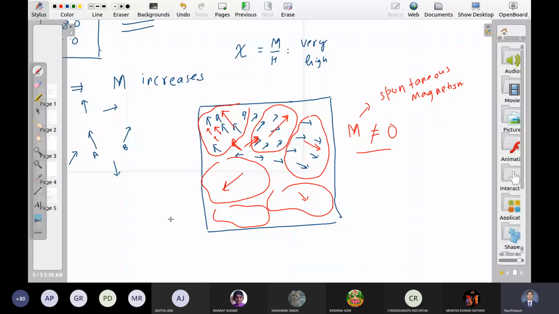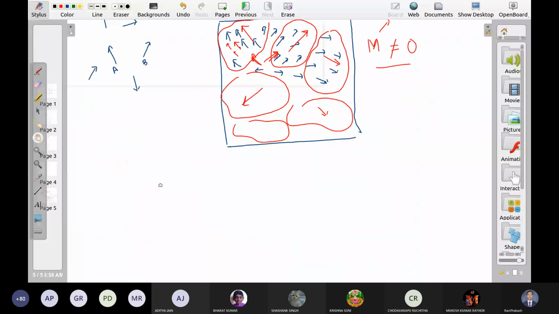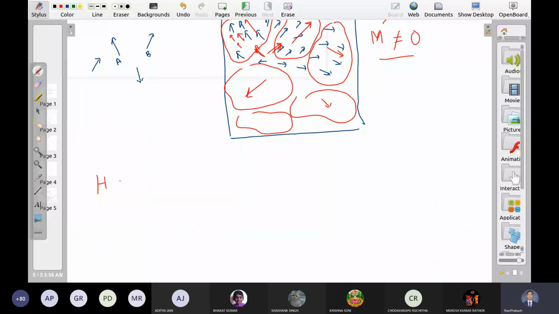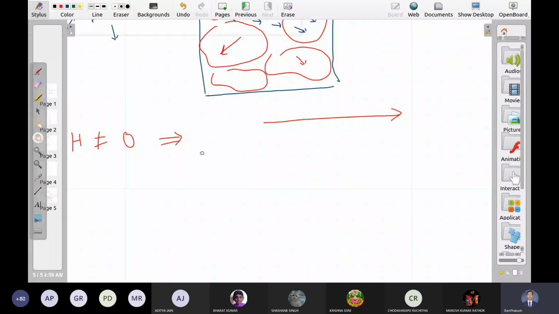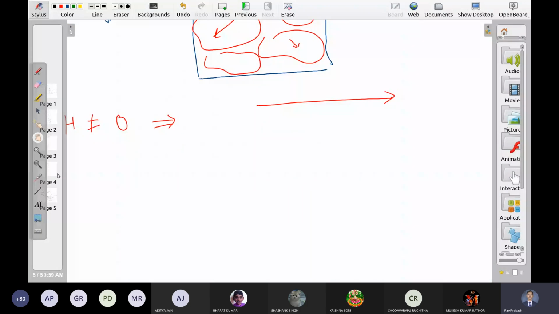Now let us say we apply some field. What will happen now? क्या होगा इससे? So let us say this is the external field that we apply. And let us assume that in the sample we have different domains.